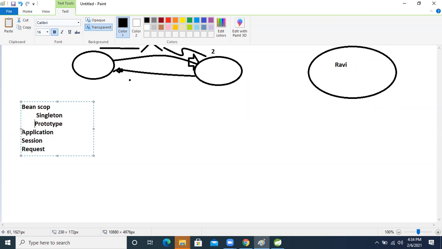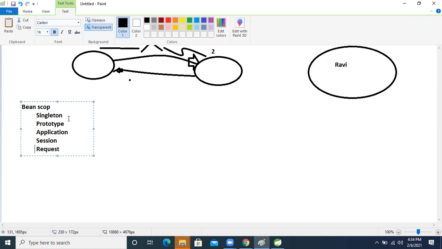From Spring 5 version onward, because some people mention global scope, those are legacy, and the Spring people removed those things. So now there are these scopes, but between application, session and request, I will explain those when I explain Spring MVC. At that time I will explain these three scopes.